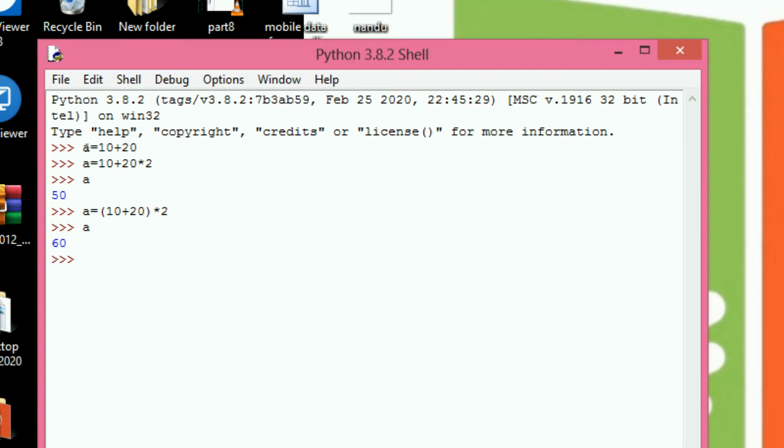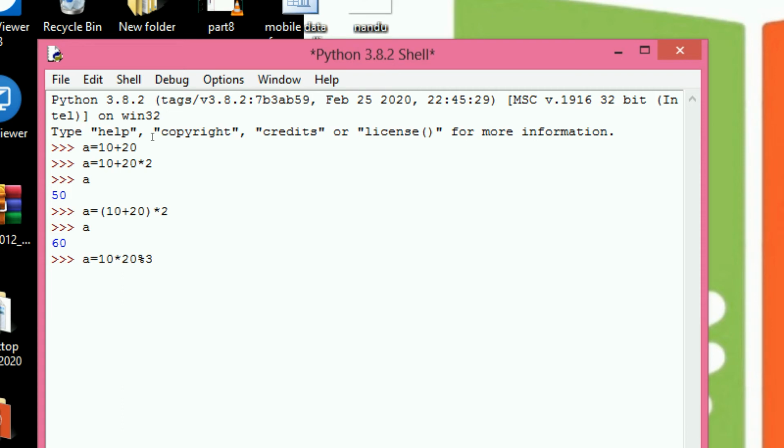Next we see another example. A equals 10 into 20 percentage 3. Here the multiplication and modulus operators both have the same precedence. Now either we can go for multiplication or modulus, so we use the associativity. In Python, except for exponent, for the remaining operators the evaluation is done from left to right.